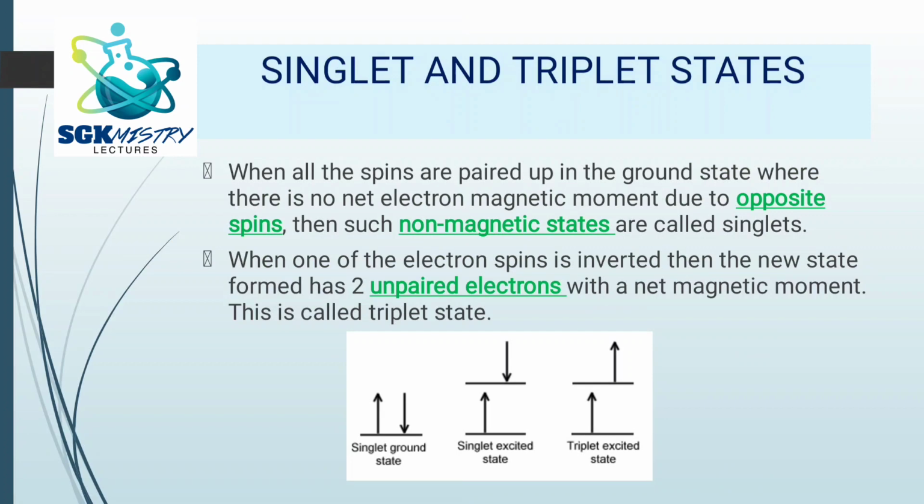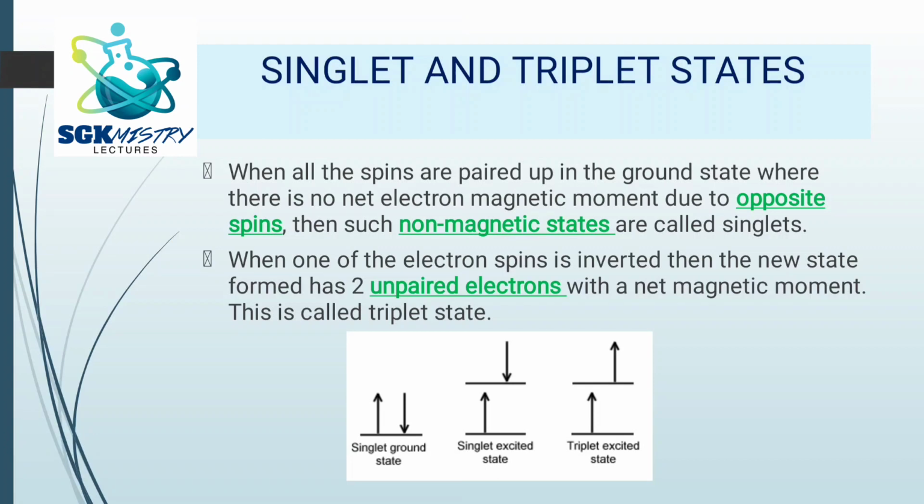So now let us try to understand singlet and triplet states. So here, very simple, you can see this picture. If you just remember this picture, it is very simple to understand what is singlet and triplet states. So when all the spins are paired up in the ground state and there is no net magnetic moment due to the opposite spins, then we call it as singlets. These are non-magnetic states. Okay, you can see in the first picture, singlet ground state. See, there are the two spins, they are opposite to each other. So the net magnetic moment is 0.